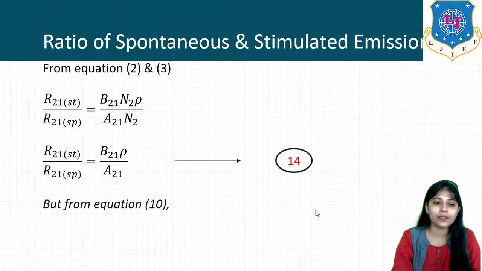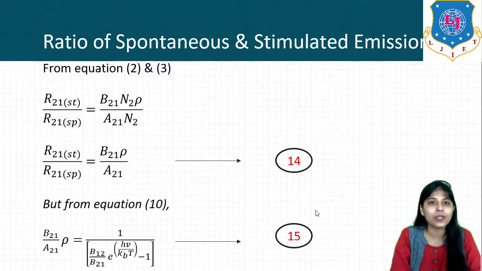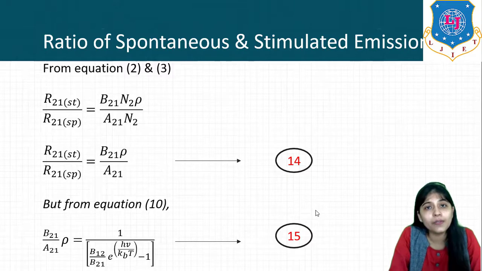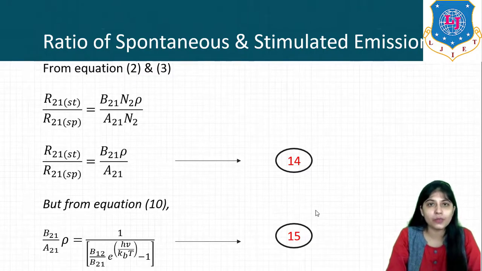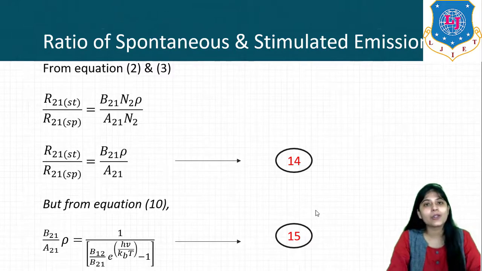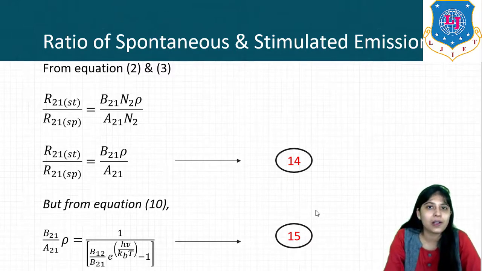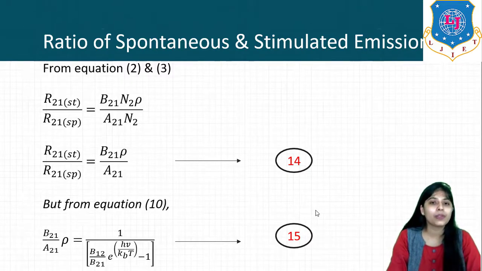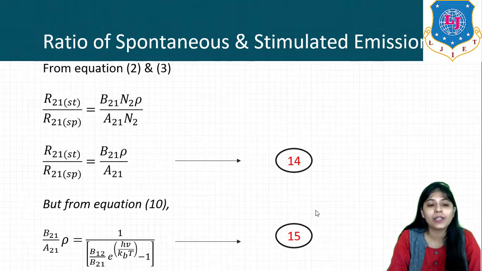Also, we have derived from Einstein theory that B21 rho upon A21 is equal to 1 upon B12 by B21 e raised to h nu upon kBT minus 1. And now we have already seen that B12 is taken equal to B21, as both have the same nature, both depend on energy density, right? Also the N2 term is common in the emission rates, so it cancels out. Now compare equation 14 and 15. R21 stimulated upon R21 spontaneous will be simply 1 upon e raised to h nu upon kBT minus 1.